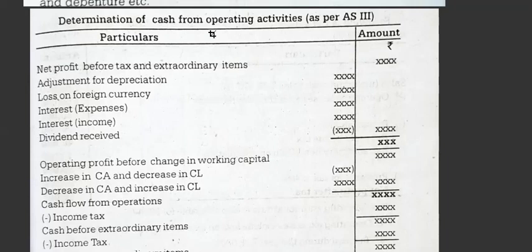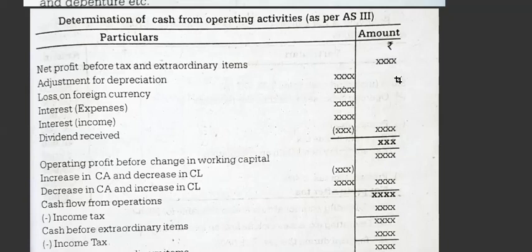Net profit before tax and extraordinary items. So before tax, you have to take the items. Adjustment: if there is non-operating expenses we have to add, non-operating income we have to deduct. Loss, interest expenses, interest income, dividend received, all these expenses we have to write as it is, income we have to deduct, write in a bracket. So while doing the problem we will understand it.